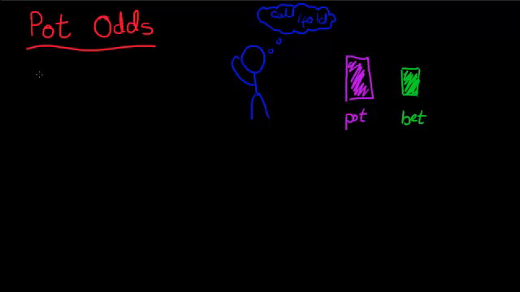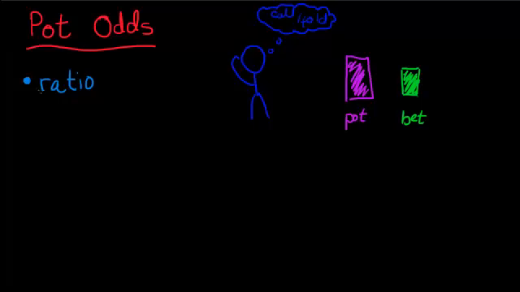Okay, welcome to the video on pot odds. So, what are pot odds? Well, pot odds, in mathematical terms, are what is called a ratio. And what they show is the relationship between risk and reward in the case of gambling and poker or whatever.